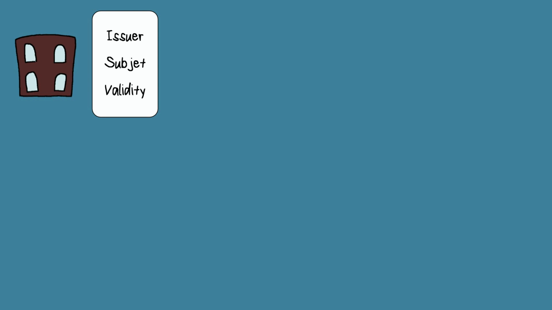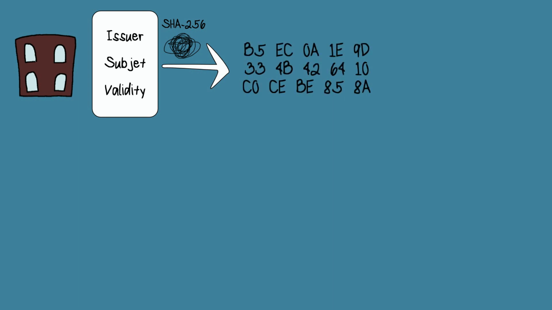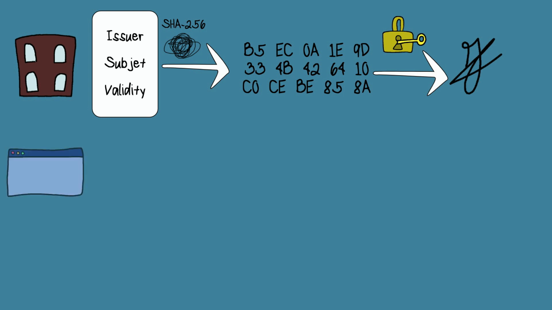The previously mentioned information contained in a digital certificate will be hashed using, for example, the SHA-256 algorithm. After the hash is generated, the certificate authority encrypts the hash using its private key using RSA asymmetric key encryption. This encrypted hash is the signature of a certificate, and can only be decrypted using the certificate authority's public key. Anyone with the public key of the certificate authority which has signed this certificate can decrypt and verify that the certificate is authentic and has not been tampered with.